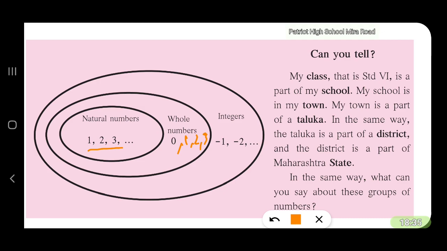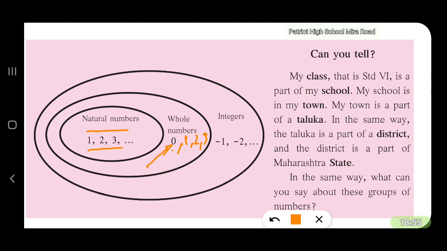Whole numbers extend up to infinity, but they include 0. That means the set of natural numbers is part of the whole numbers, because whole numbers also have 0.